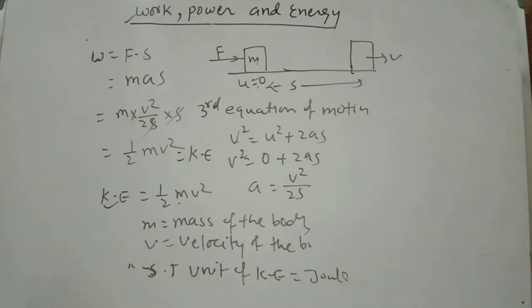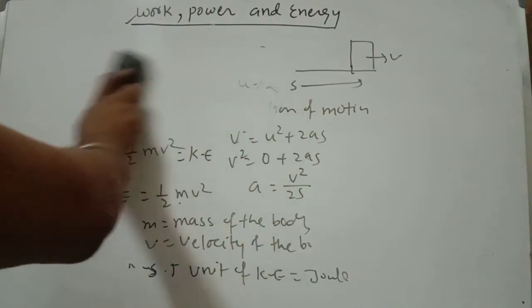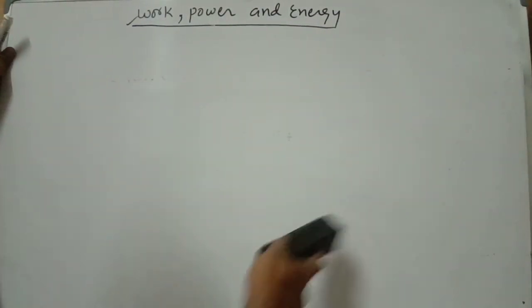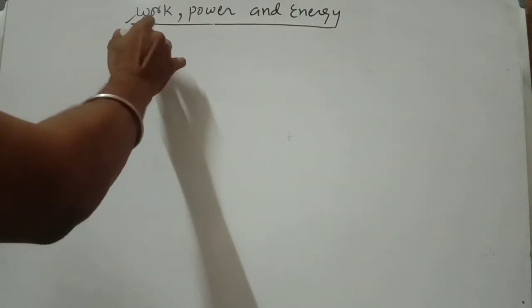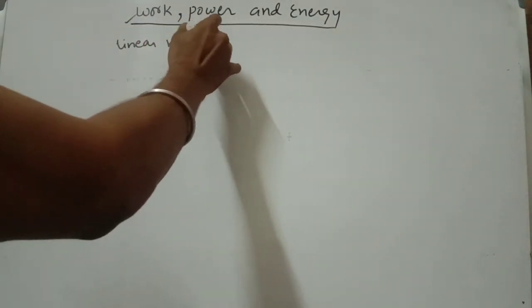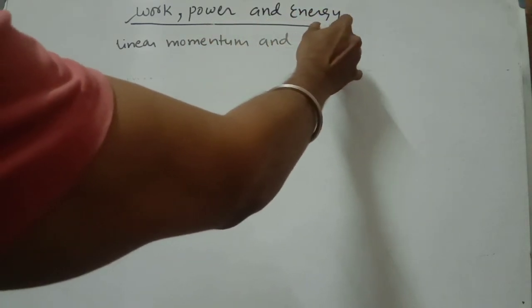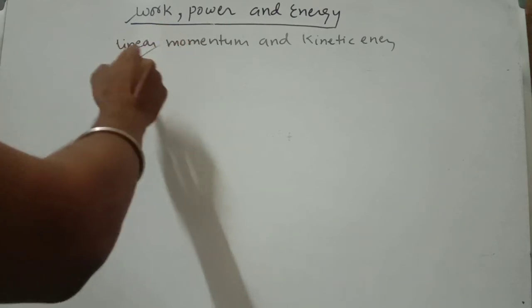Okay, next I am going to derive the relation between linear momentum and kinetic energy. It is also very important. So first I discuss linear momentum.